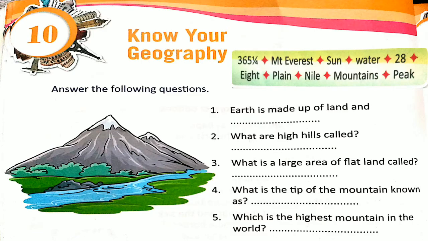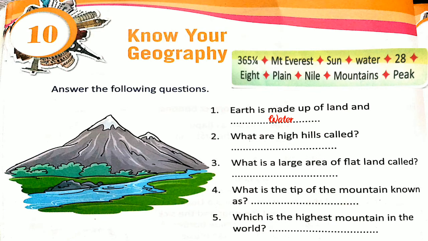Unit number 10. Know your geography. Here we can find brackets, and we can write the answer. The question is, answer the following questions. Number 1, Earth is made up of land and blank. So, Earth is made up of land and, yes, land and water. Very good children. You all are right with me.